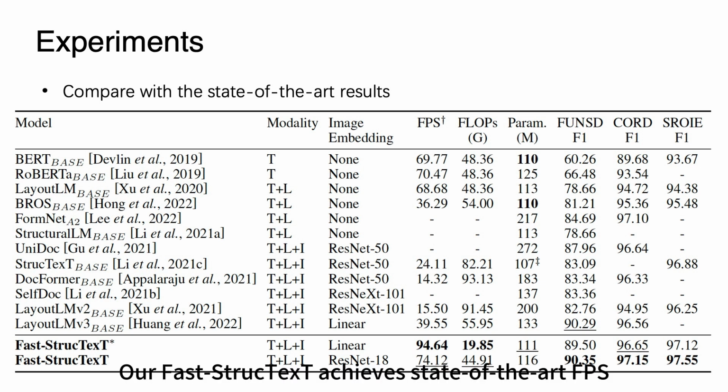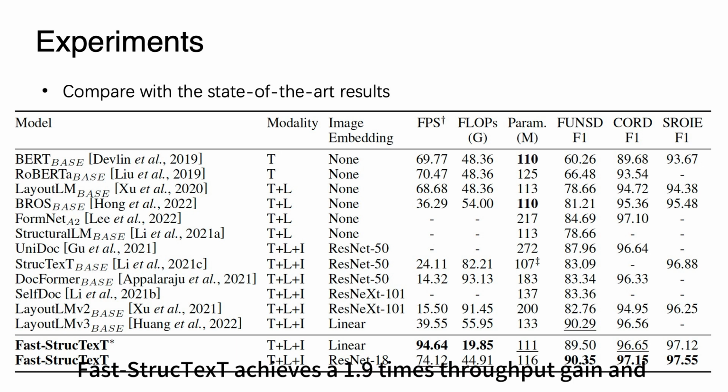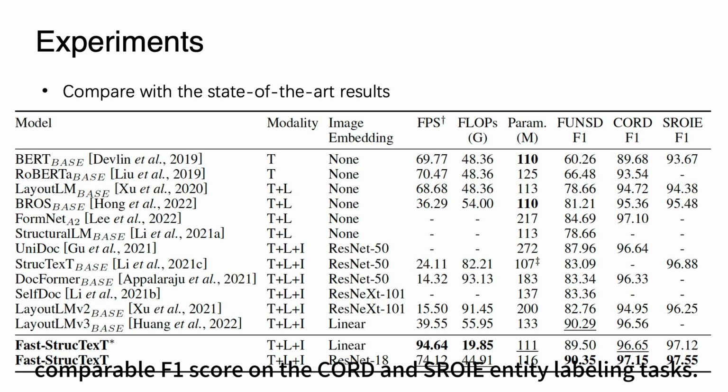Our Fast-StrucTexT achieves state-of-the-art FPS and outperforms the current state-of-the-art model by 156%. Fast-StrucTexT achieves a 1.9 times throughput gain and a comparable F1 score on the CORD and SROIE entity labeling tasks.